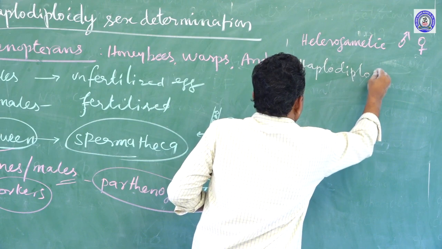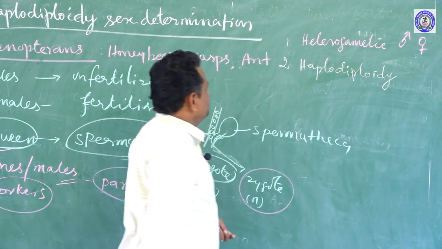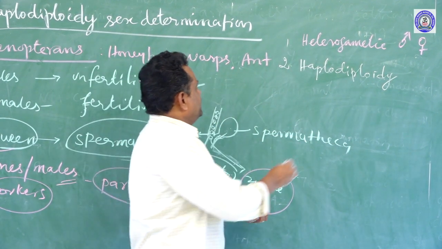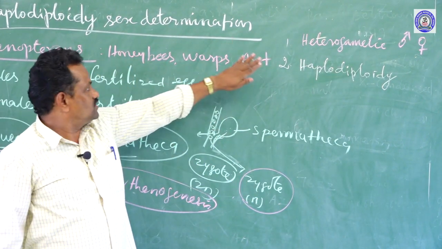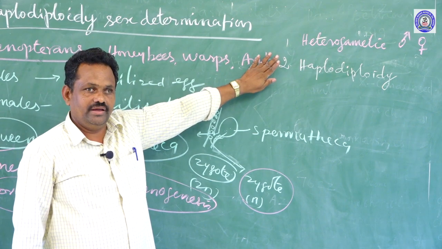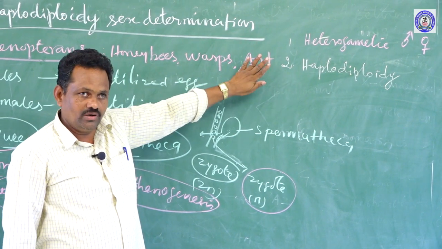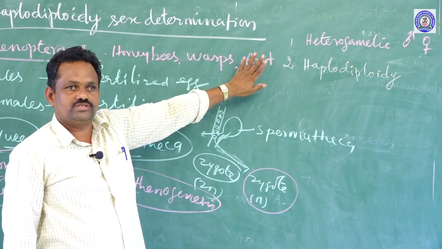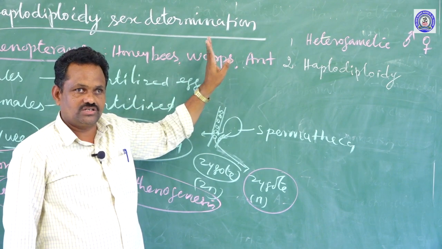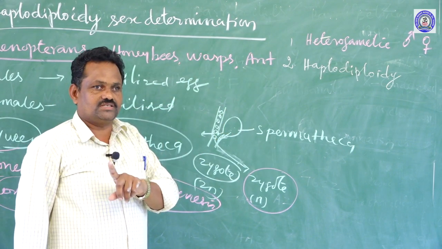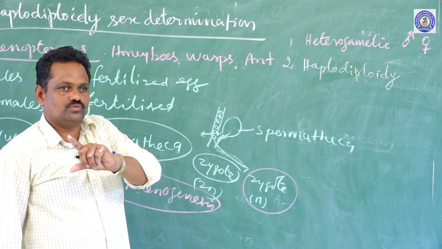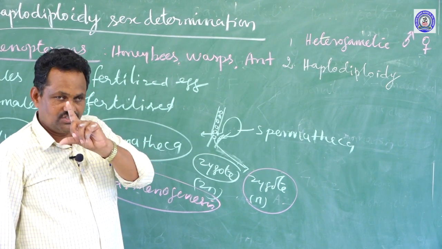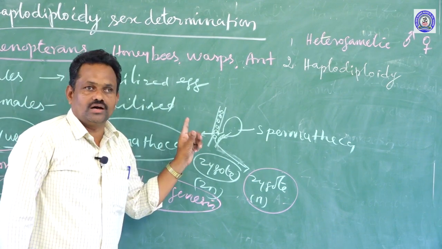In the case of heterogametic sex determination, we discussed the determination of sex in human beings. In human beings, the Y chromosome is responsible for the determination of maleness, because 95% of the Y chromosome contains the genes for testicular formation.